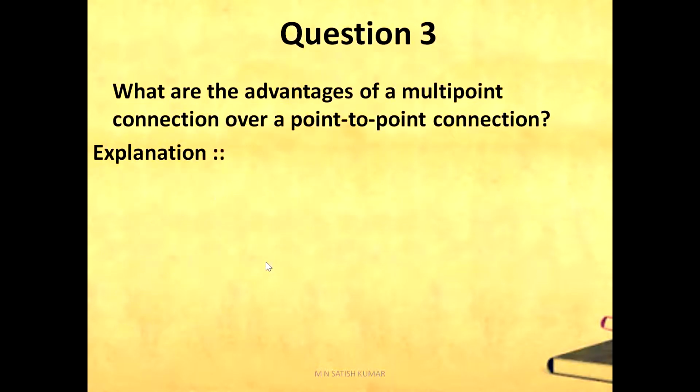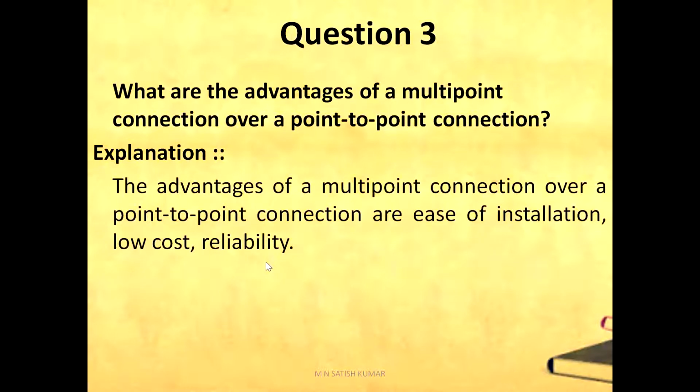Question number 3. What are the advantages of a multi-point connection over a point-to-point connection? We know there are many advantages of multi-point compared to point-to-point. The main advantages are ease of installation, low cost and reliability. A point-to-point connection is used for connecting 2 devices, whereas in a multi-point connection, more than 2 devices share the communication link.